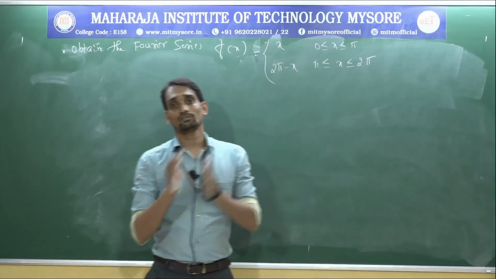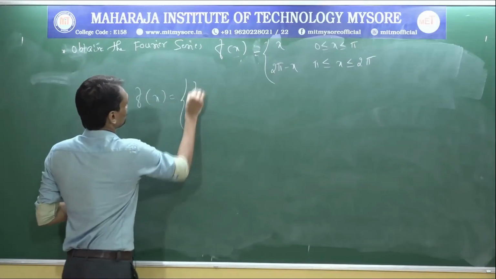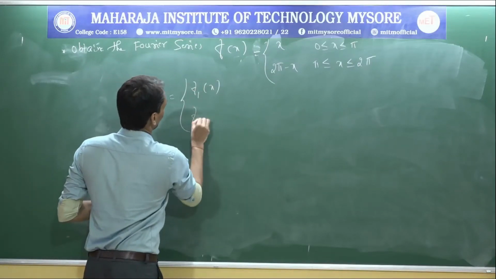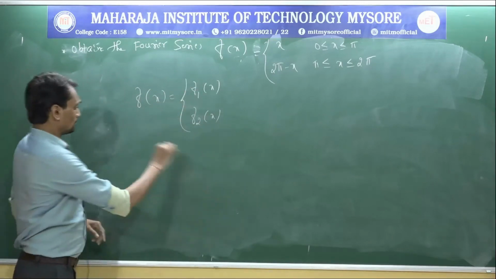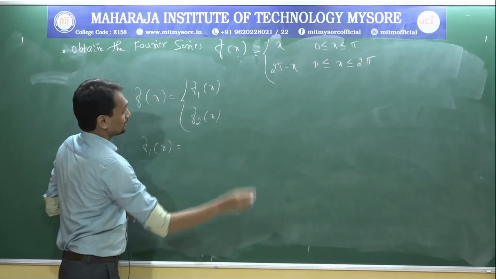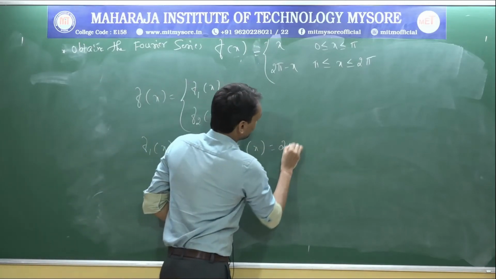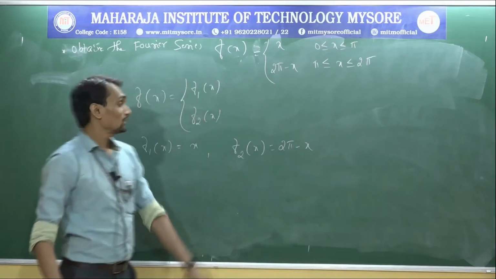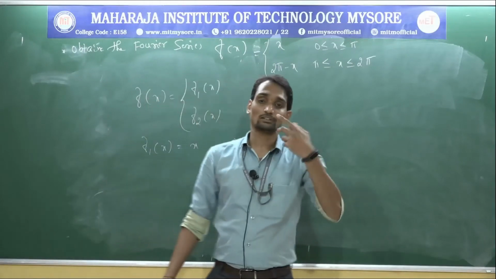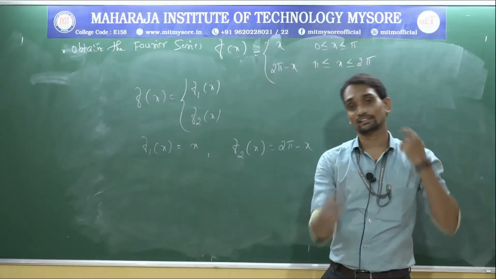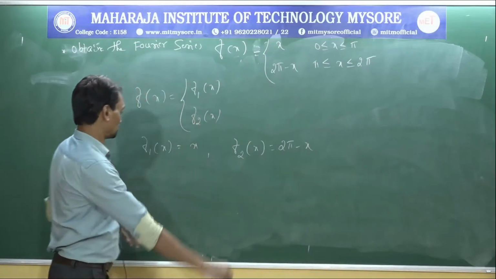For this case also, first apply the even and odd function method, then go on to calculate. f(x) equals f1(x) and f2(x). What is f1(x)? x. What is f2(x)? 2π minus x. First write the given question in terms of f1 and f2 because we need to divide into two functions. In the previous three problems only one function was mentioned, and we directly calculated the value. But here they are divided into two functions, that is f1 and f2.